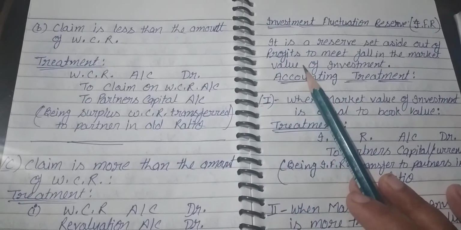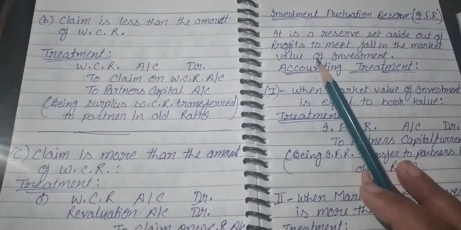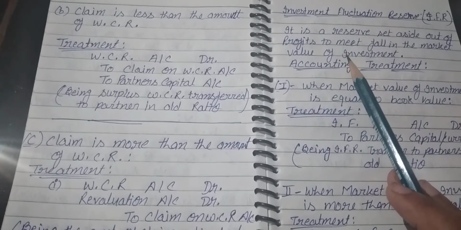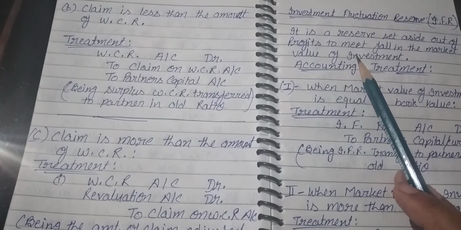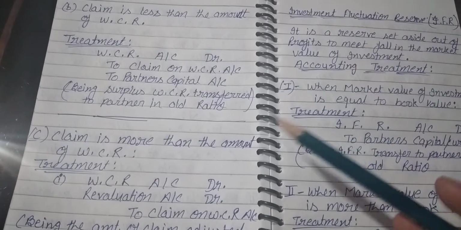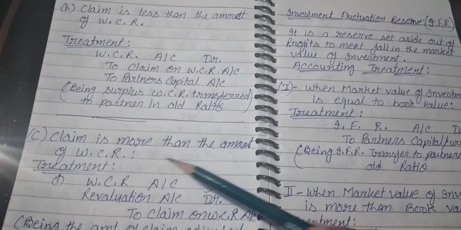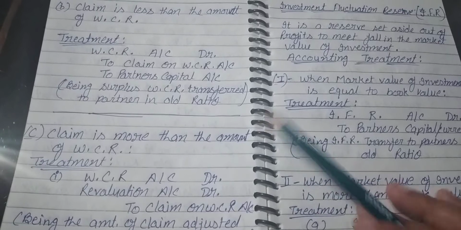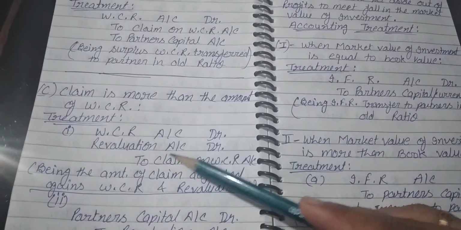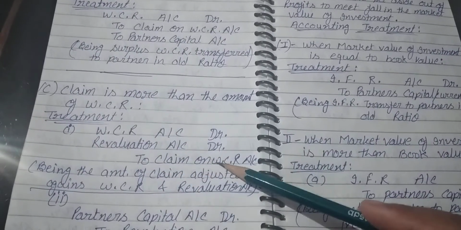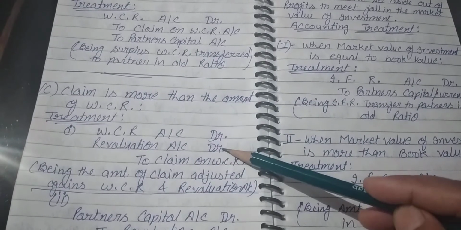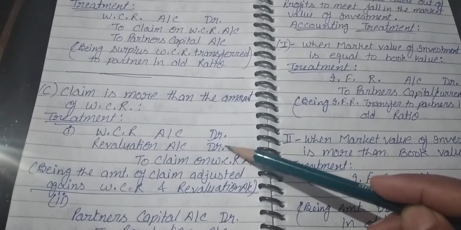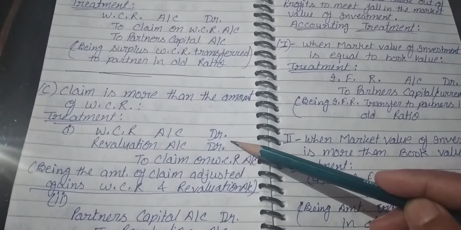Next one, if a claim exists, the workman compensation claim will depend on the amount of the claim. The claim is more than the amount of WCR. The treatment will be WCR account debit, revaluation account debit, to claim on WCR. Here liability increases, so that liability is transferred to revaluation account.